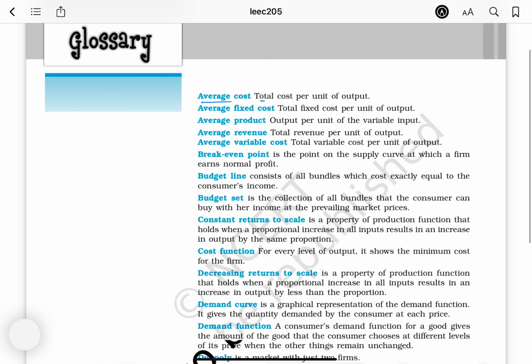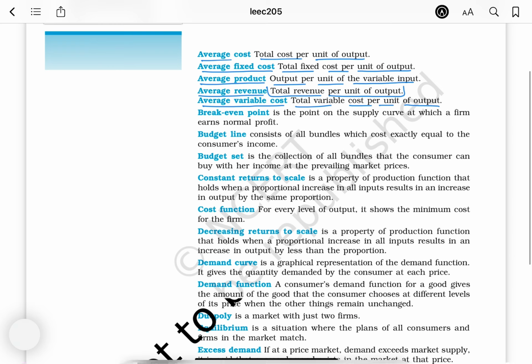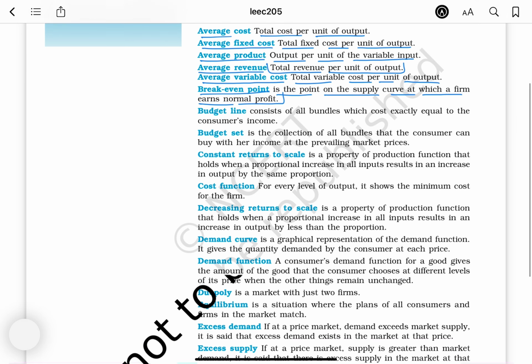What is average cost? Total cost per unit of output. Average fixed cost, total fixed cost per unit of output. Average product, output per unit of the variable input. Average revenue, total revenue per unit of output. Average variable cost, total variable cost per unit of output. Break even point: what is the break even point? It is the point on the supply curve at which a firm earns normal profit.